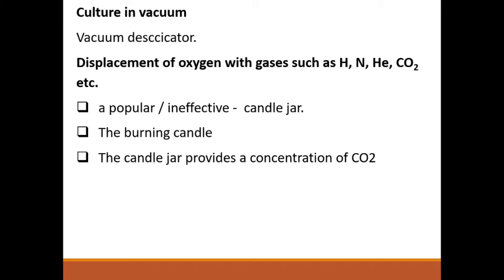The most commonly used gases are hydrogen, nitrogen, helium and carbon dioxide, which are non-toxic gases. Most popularly carbon dioxide is used. Under this method, there is a popular but ineffective method. Popular means very common, but ineffective means that in this method also we cannot achieve 100% anaerobiosis.